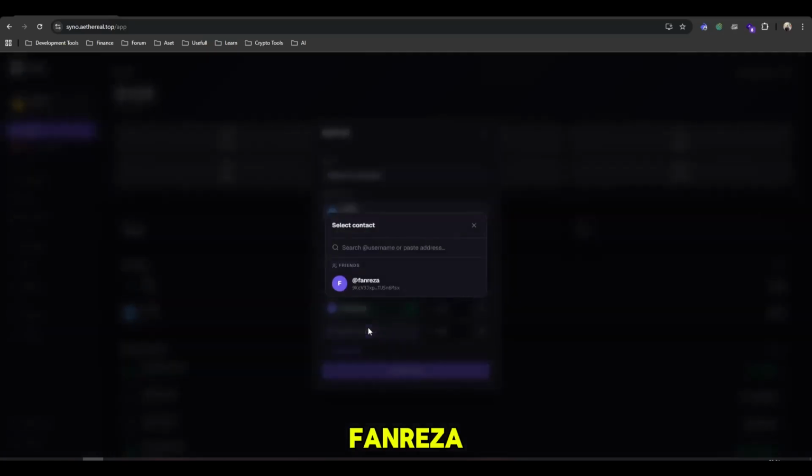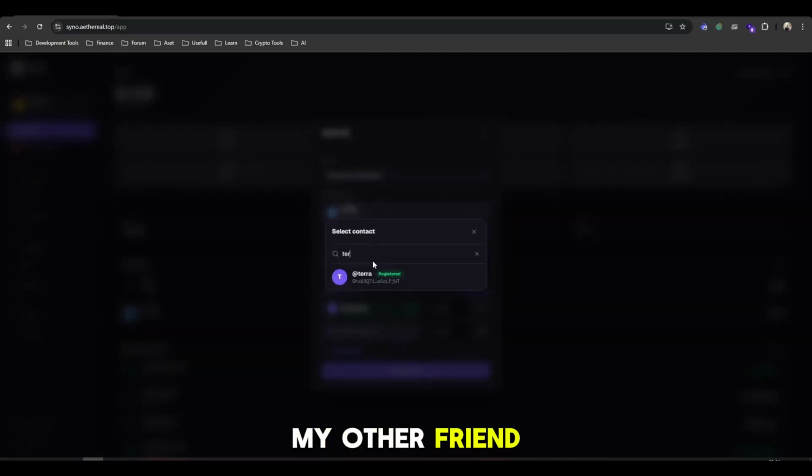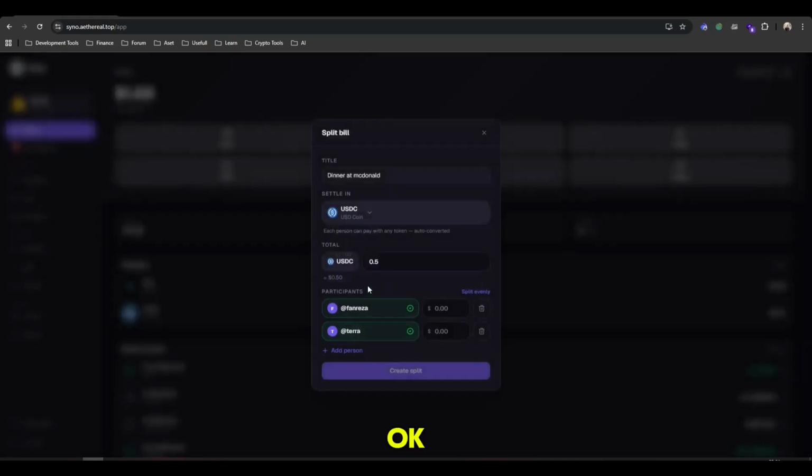And let's pick Fundraiser, and let's pick my other friend. Okay, so this is my friend, and let's split the amount evenly. So each person will need to pay 0.25 USDC.